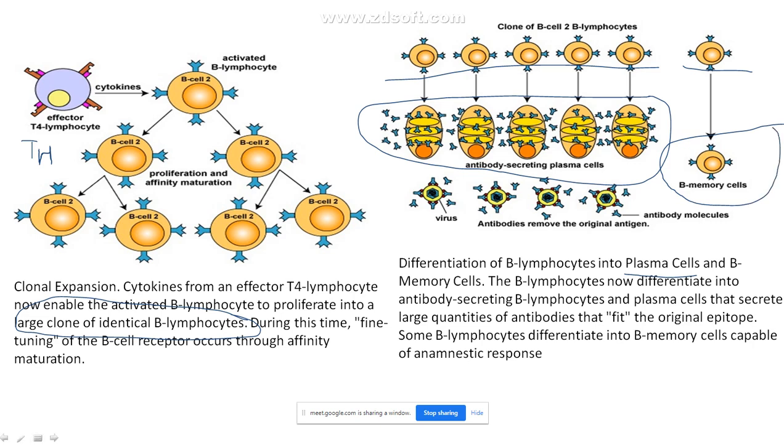This is just I've drawn one picture. Many memory cells will be produced, many number of plasma cells are also produced. So what is the function of the plasma cells? The function of my plasma cell is to produce the antibody. Can you all see this blue color? These are all your antibodies. Now what is the function of the antibodies? The function of my antibody is now to go and counter attack many of the antigens, that is the viruses which were produced.